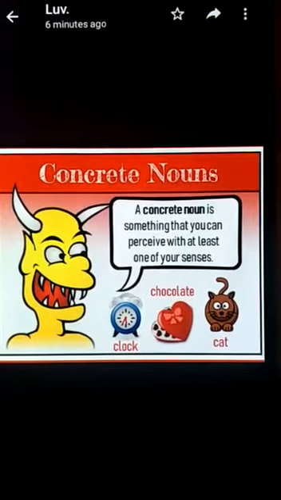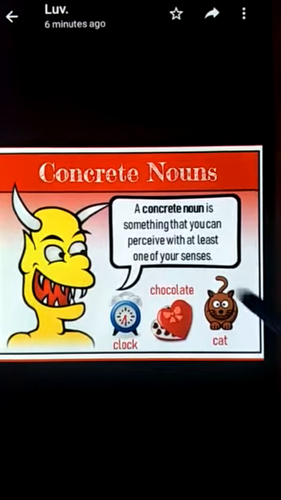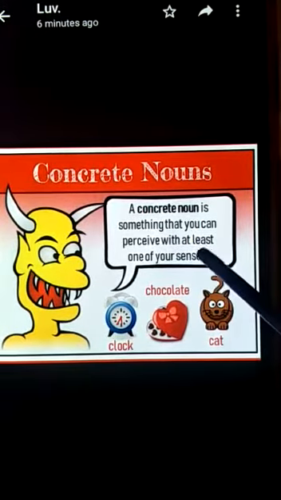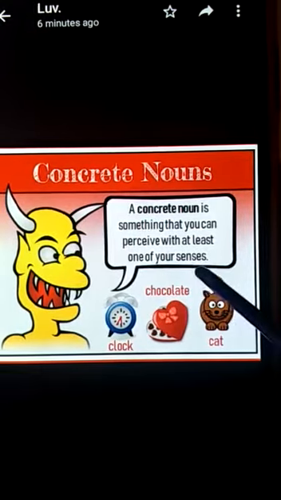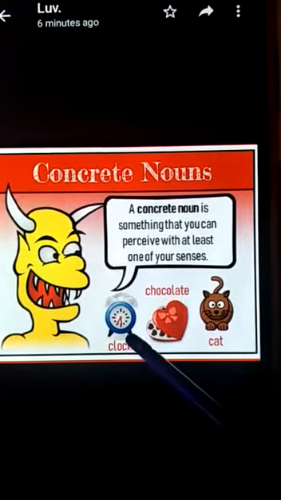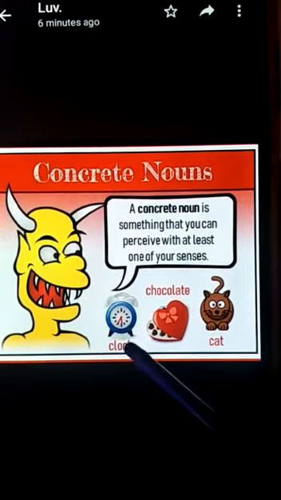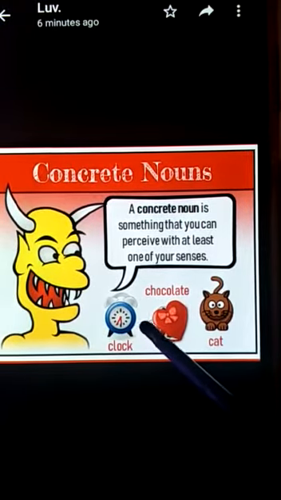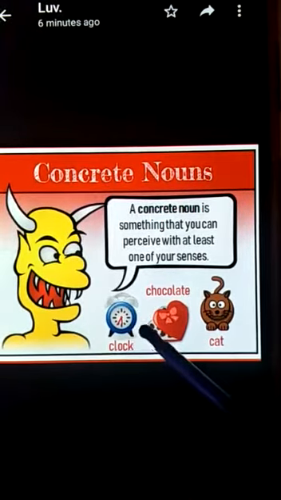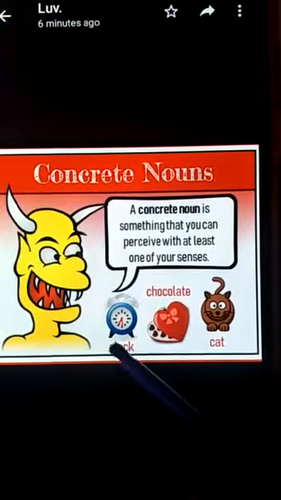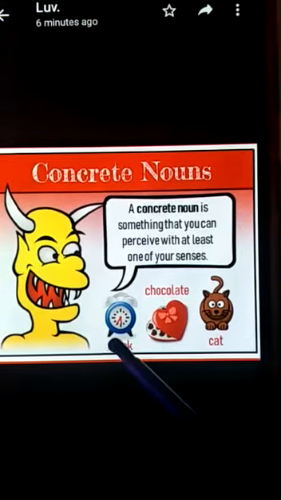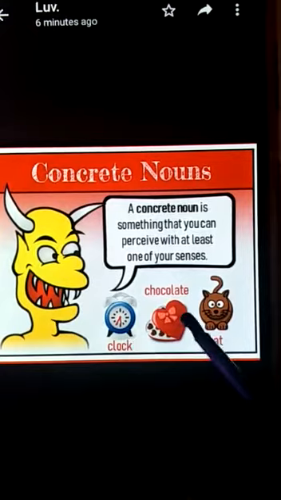Now, what do you understand by concrete nouns? Concrete nouns is something that you can perceive with at least one of your senses. That means at least one of your senses you can make out that this thing is over there, it is present. Then we can say that it is a concrete noun. For example, here a clock is given. We can see that it is a clock. We can see it with our eyes. So it is a concrete noun.